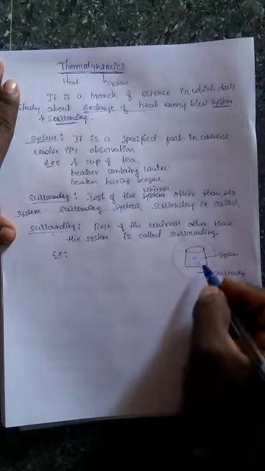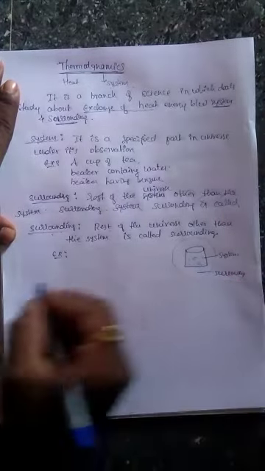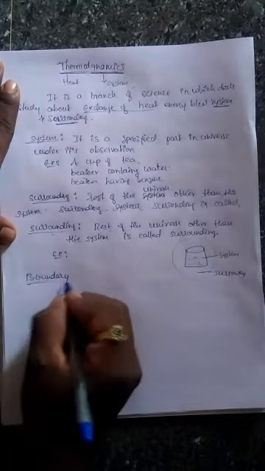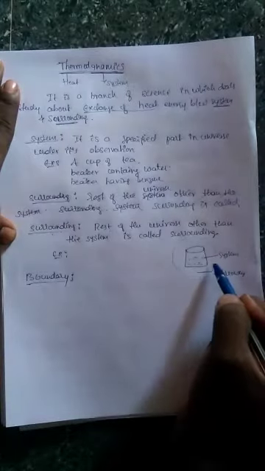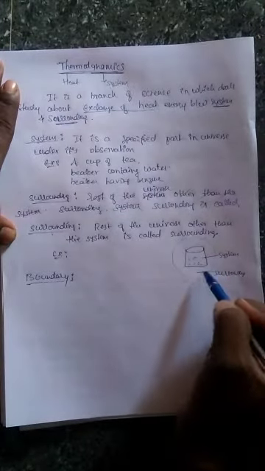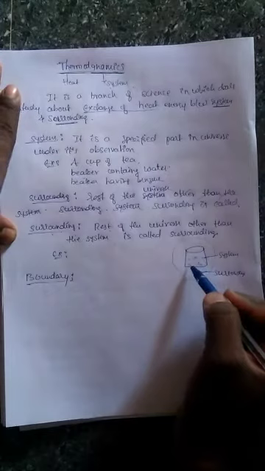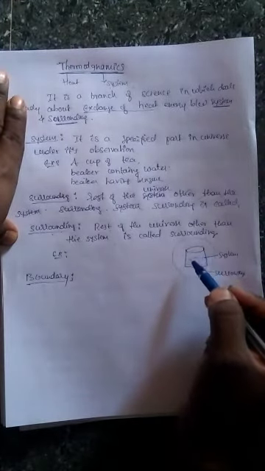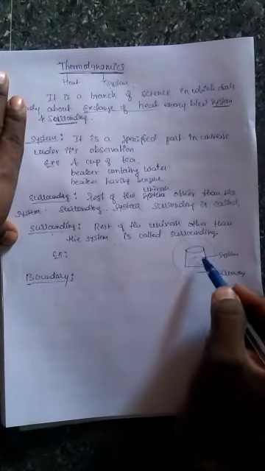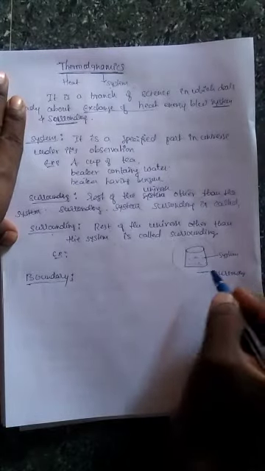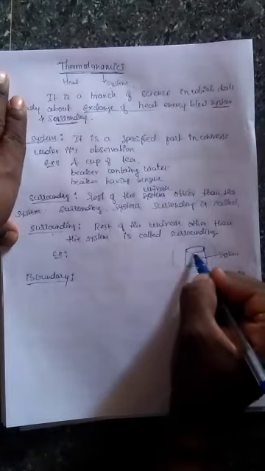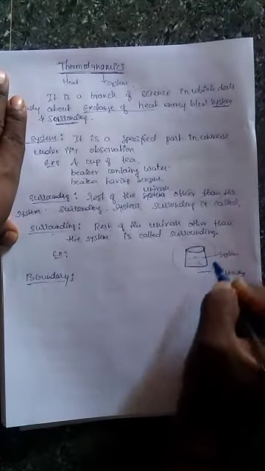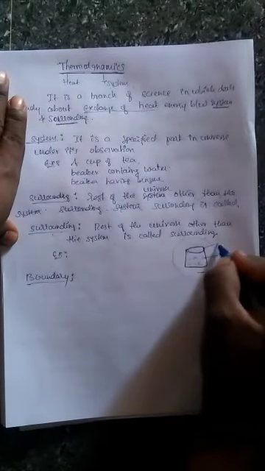Between system and surrounding there is an imaginary line that we call a boundary. Now observe here, this is the system and this is the surrounding. The imaginary line between them is called the boundary. It is an imagined line that separates the system and surrounding. The surface of the beaker separates the system and surrounding, and that we call the boundary.